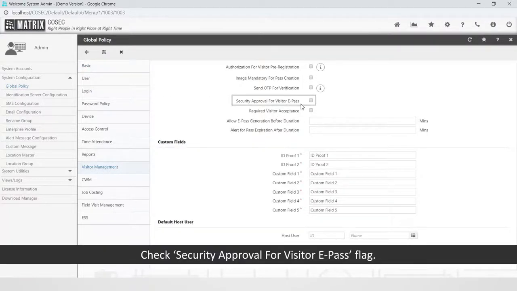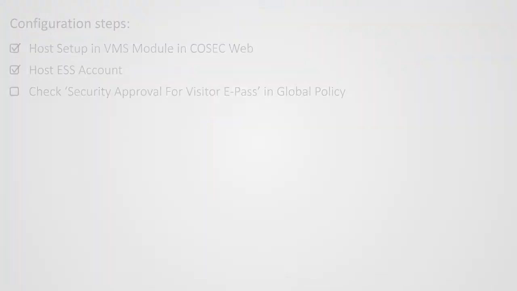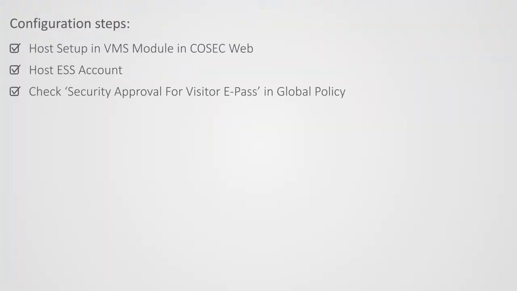Check Security Approval for Visitor ePass flag. If this flag is checked, security approval for Visitor ePass generation is required. This completes the third step to enable security approval for Visitor ePass and global policy.